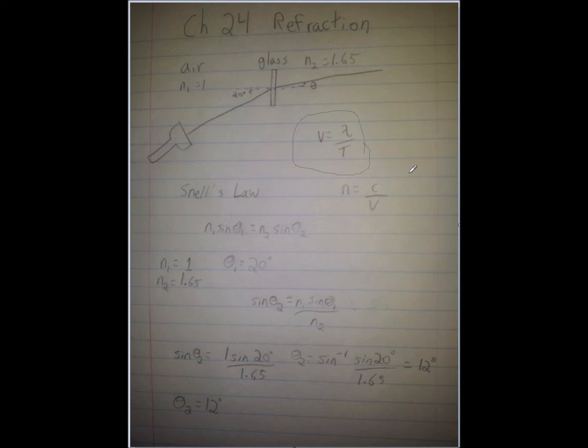We can also find the velocity of the wave of light through different mediums if we know the index of refraction, because the new velocity is equal to the speed of light divided by the index of refraction. Just reverse these two numbers. You can simply do that.